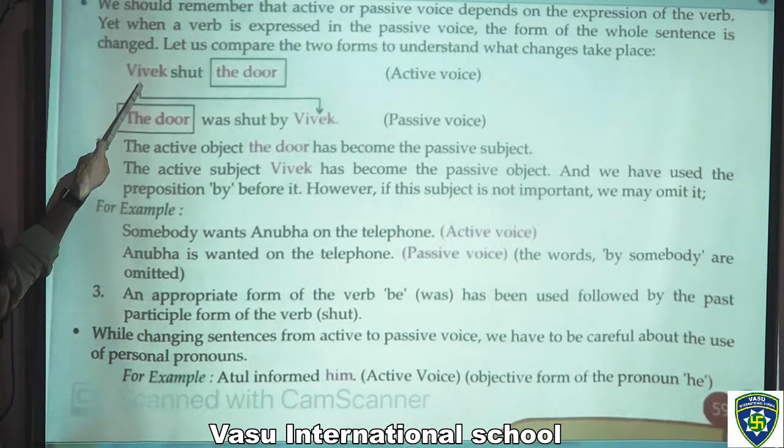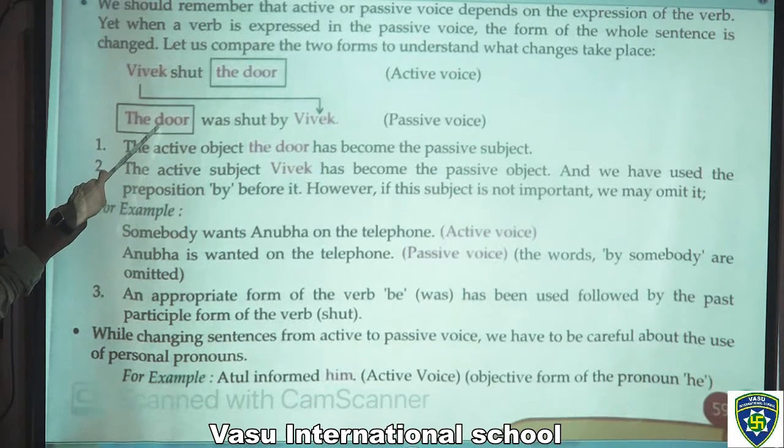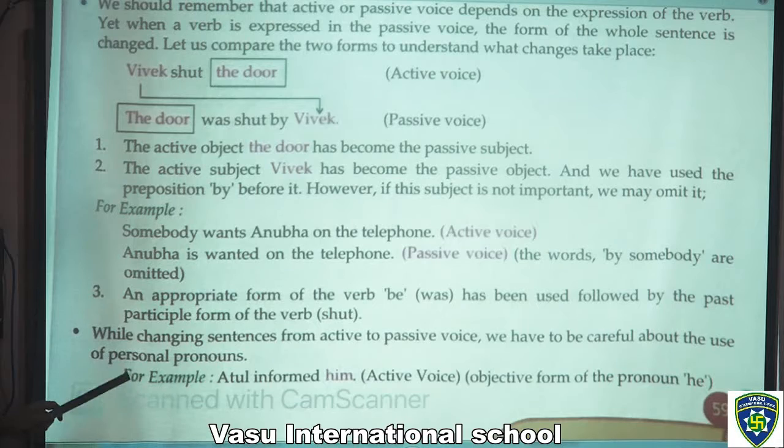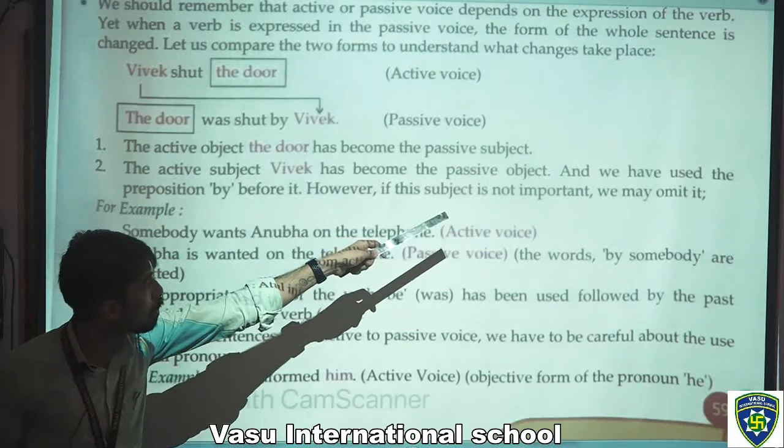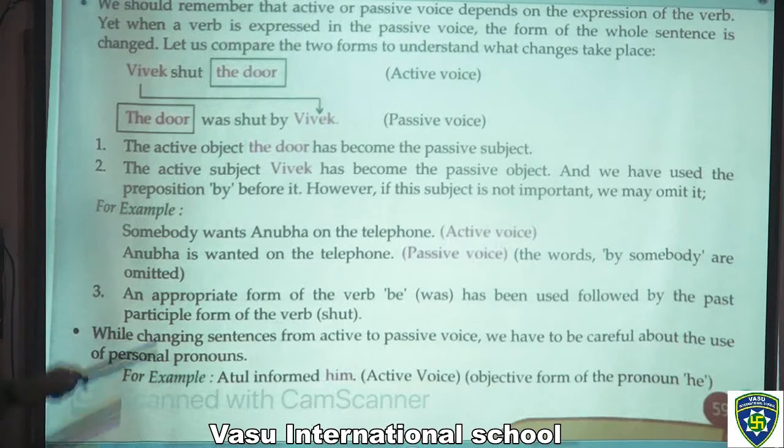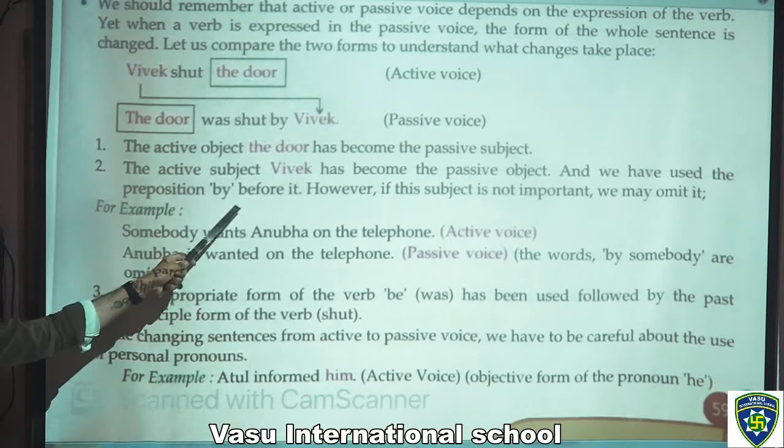Which is the subject here that becomes the object in the passive voice? Which is the object here that becomes the subject of the passive voice? That would be the difference between active voice and passive voice, how we can form this one. So from here we can start, and we have used the preposition by. This is by before it.